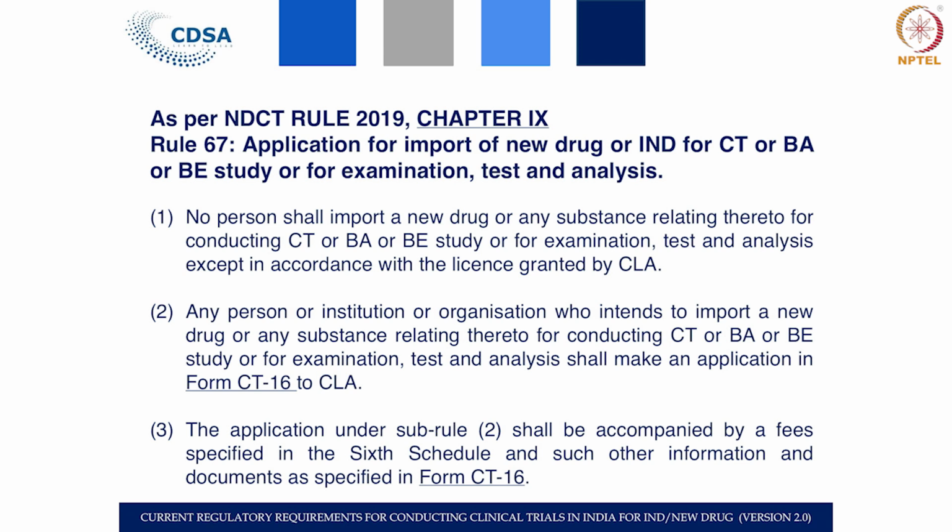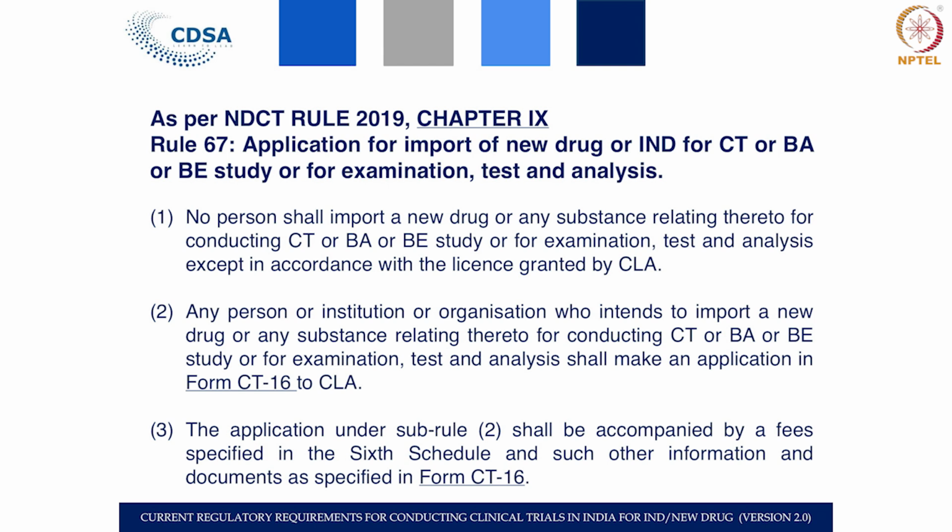So, it starts with how you apply. The application form in this case is the form CT 16, and as with the conditions in the manufacturing case, in the conditions of import also, you cannot import any new drug or any substance for conducting clinical trial unless you have obtained permission from the CLA.